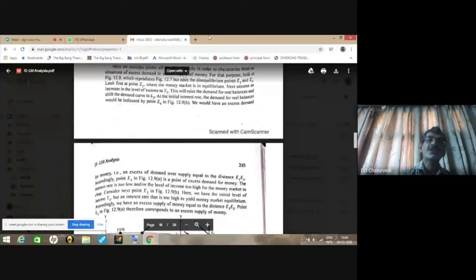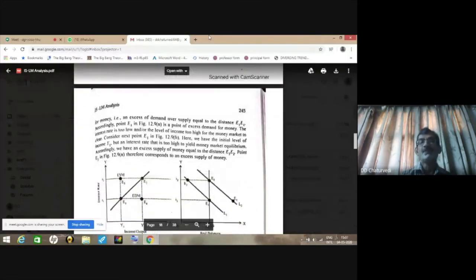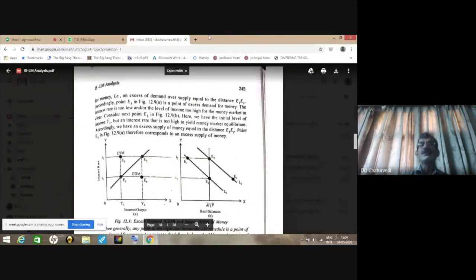Now we have the position of the LM curve, that means all those points which are not on the LM curve. If we are to the left of the LM curve, we have excess supply of money. If we are to the right-hand side of the LM curve, we have excess demand for money.